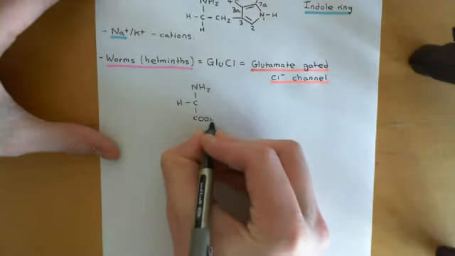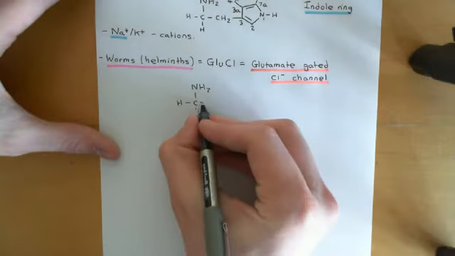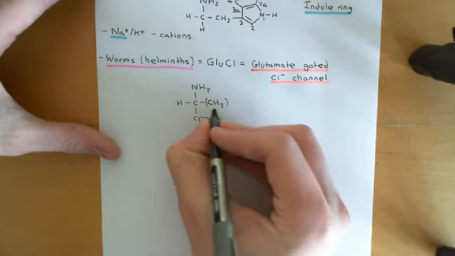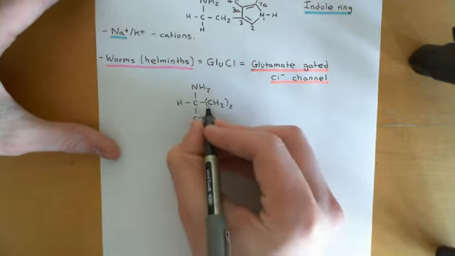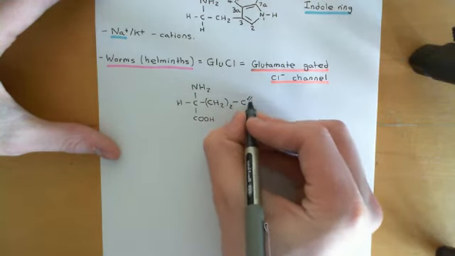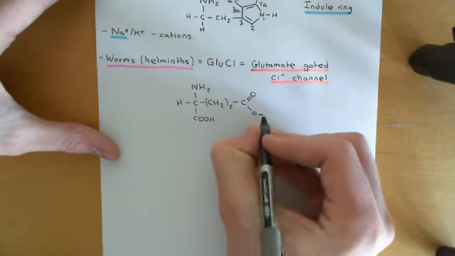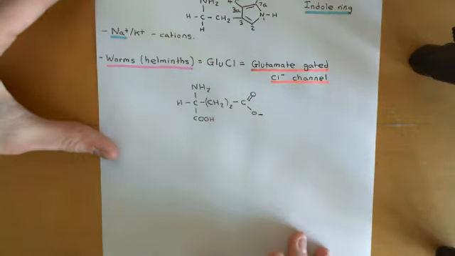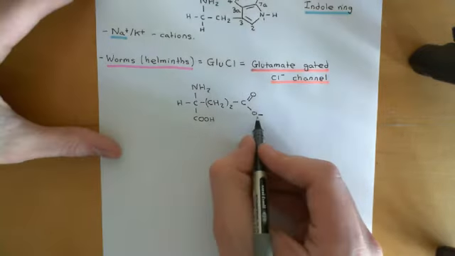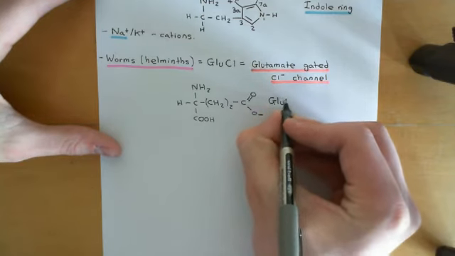So here is the core structure of an amino acid, and then the R group in the case of glutamate consists of two methylene groups, one methylene group followed by another methylene group, and then right on the end of that you have the carboxylic acid group, which under normal physiological pH has lost its proton and therefore the oxygen has a negative charge there. This is the molecule glutamate.